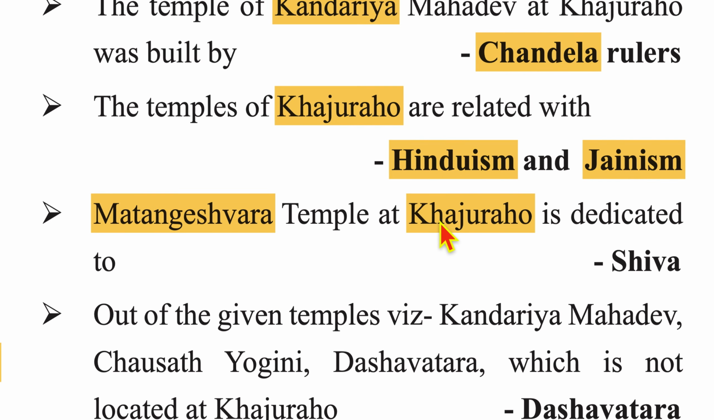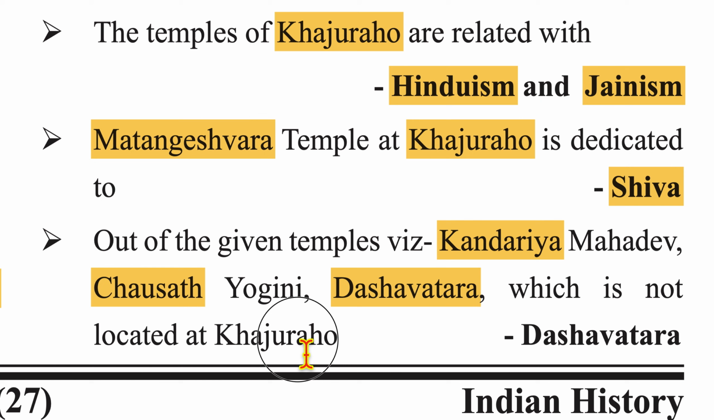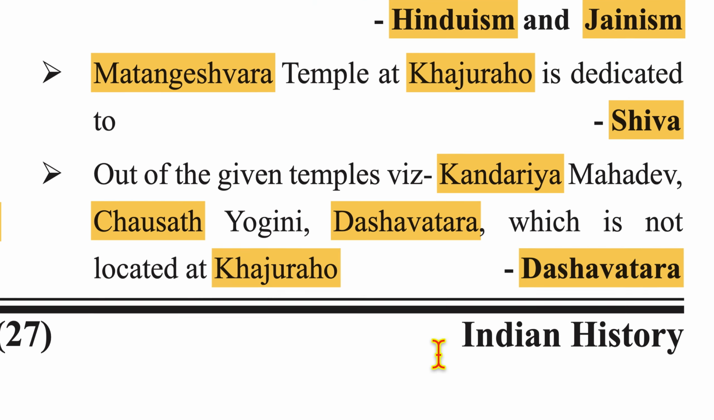Matangeshwar temple at Khajuraho is dedicated to Shiva. Out of the given temples, which is Kandhariya Mahadev, Chausat Yogini, Dashavatara, which is not located at Khajuraho? Answer is Dasavatara temple.